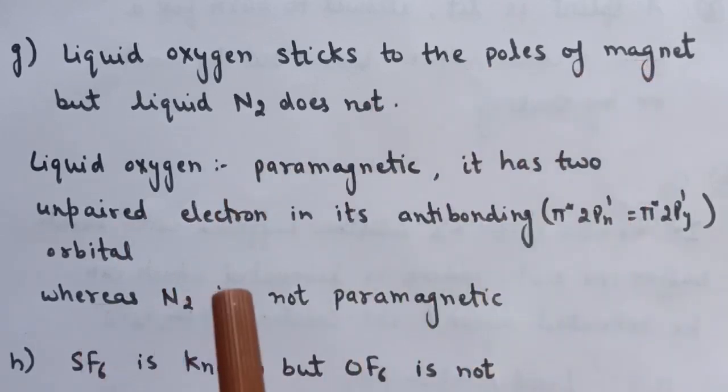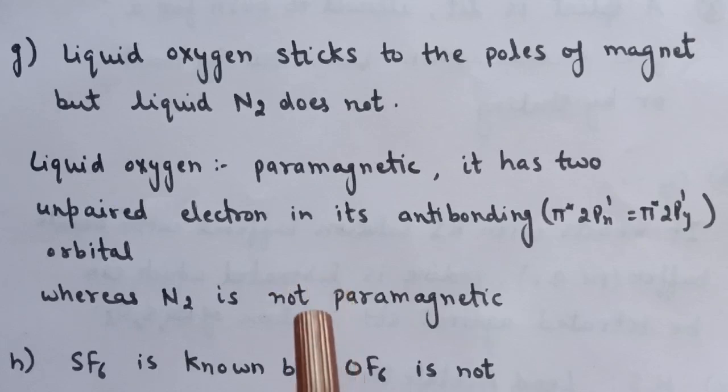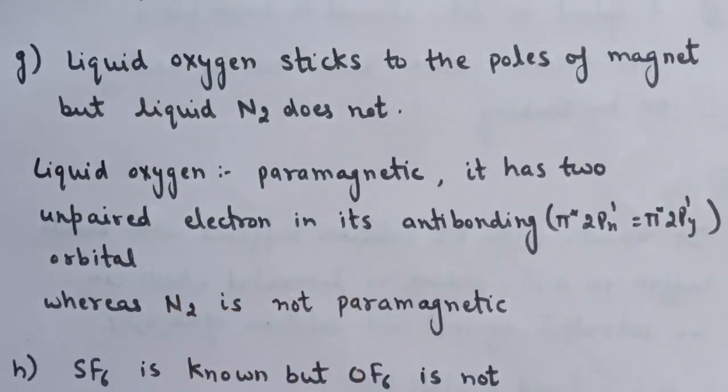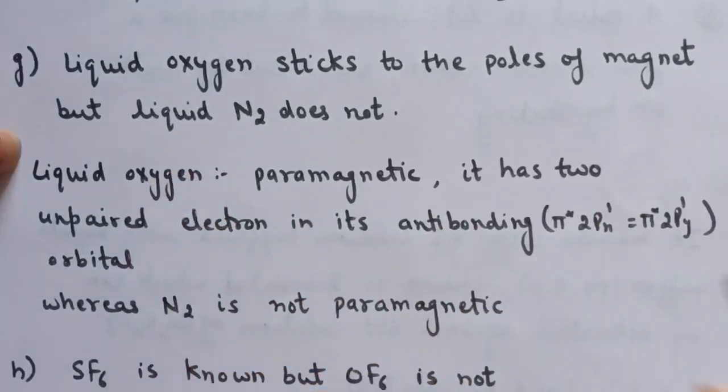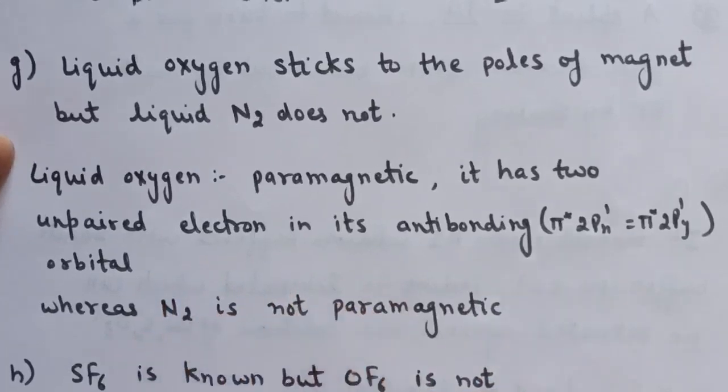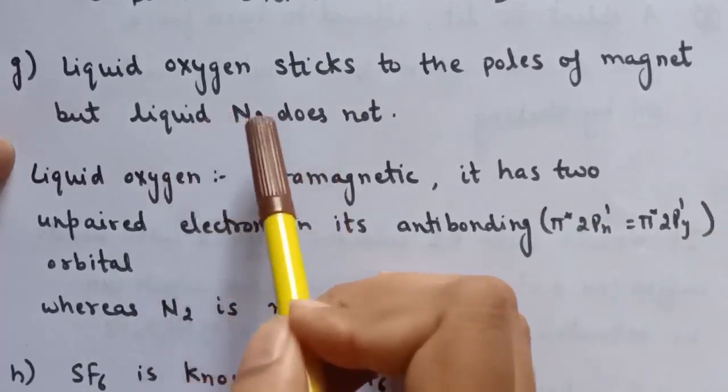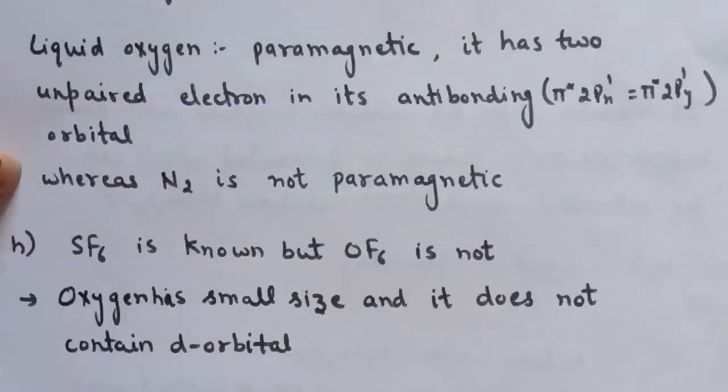Whereas in case of N2, if we draw the molecular orbital diagram, from that molecular orbital diagram we can see that N2 does not have any unpaired electron in its orbitals. That is why liquid nitrogen does not stick to the pole of magnets.